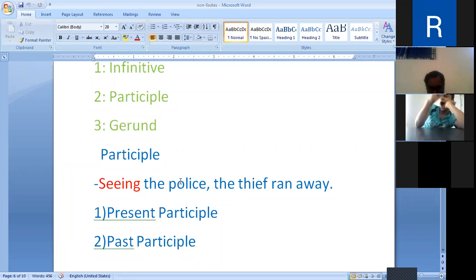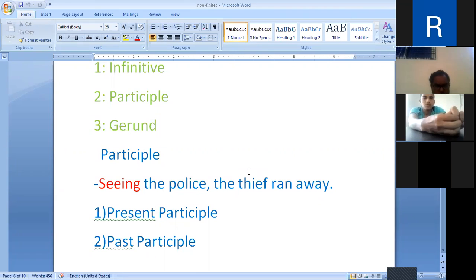Seeing is formed from the verb see and has an object, the police. On the other hand, seeing and thief have a connection. Seeing says something about the thief.